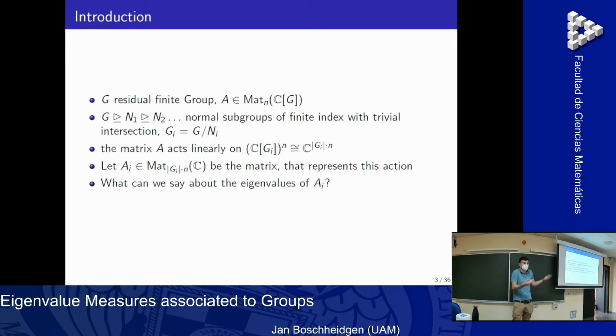It might be that the eigenvalues of these matrices are just somewhere in some space, but there's no structure. But I'm interested in whether there is structure, and does this structure depend on the chain I choose? And to convince you that what I'm doing is interesting, let's consider an example.